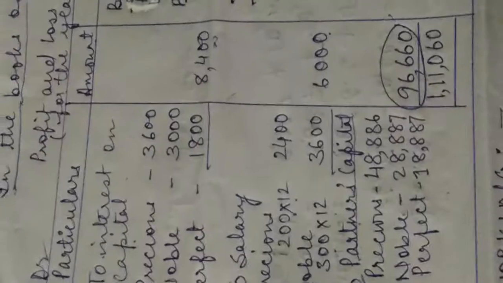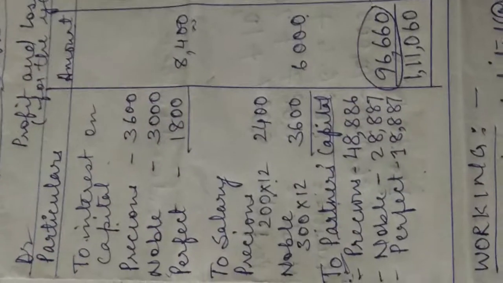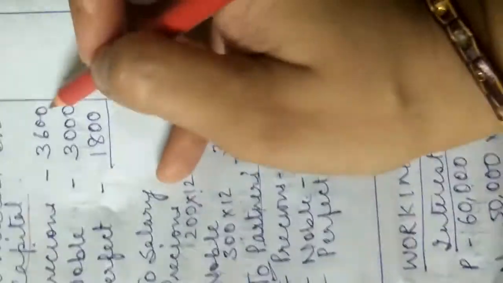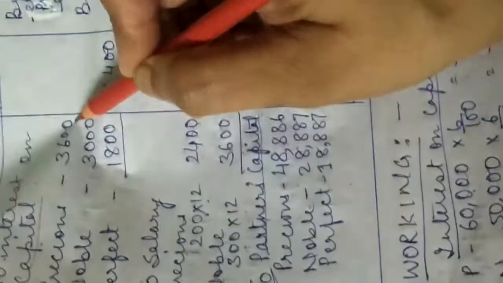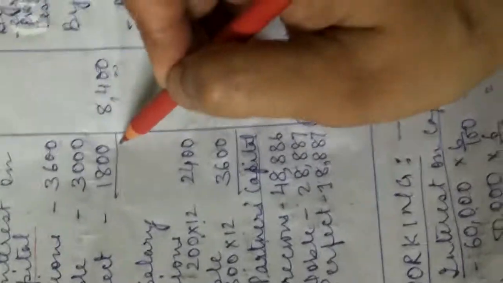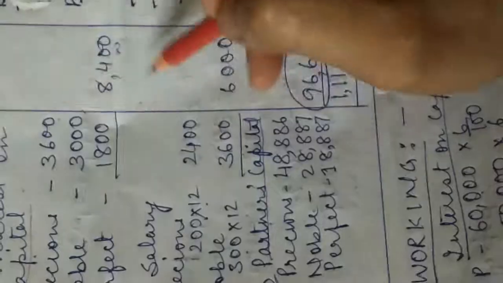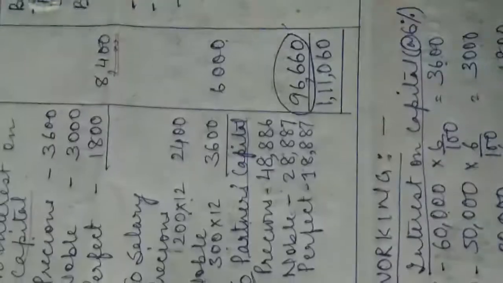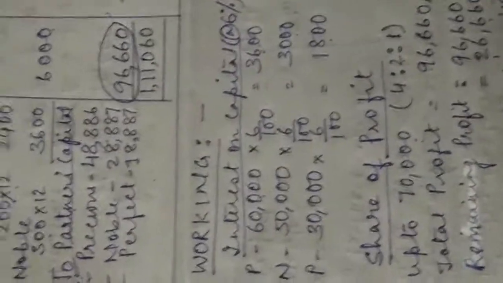Clear? Now see, in the same manner we will do the calculation of interest on capital, right? Capital means Precious, Noble and Perfect. They are getting interest on capital 3,600, 3,000 and 1,800. The total of all three will be 8,400. Am I clear? And how has the working been done? Look over here.